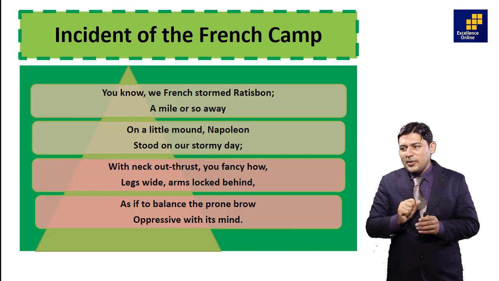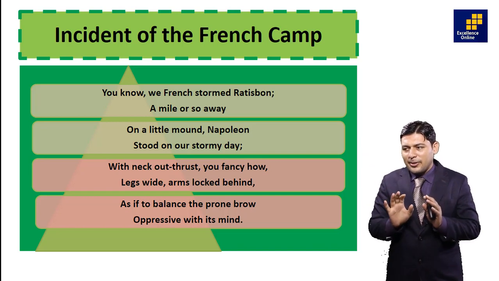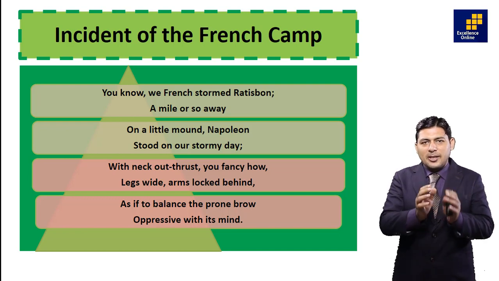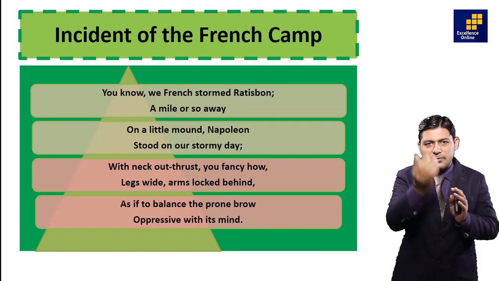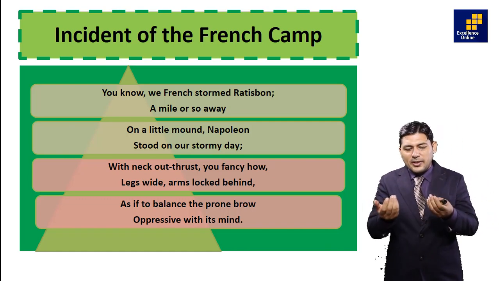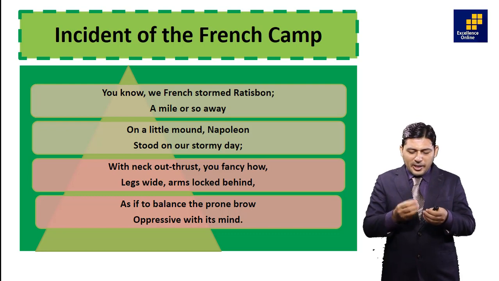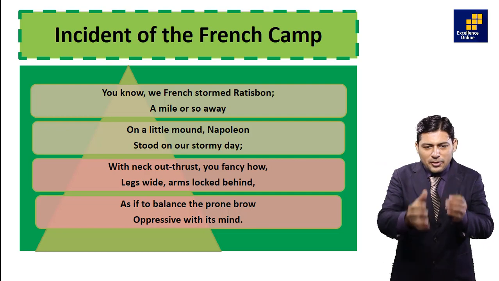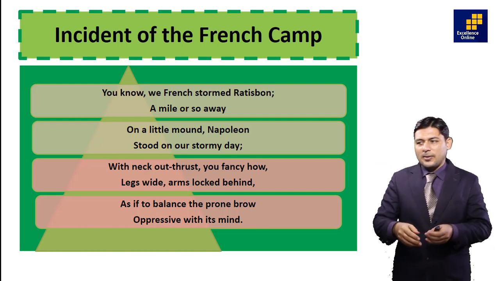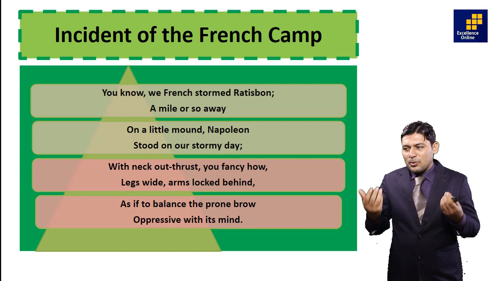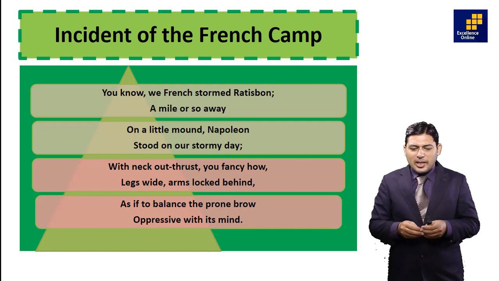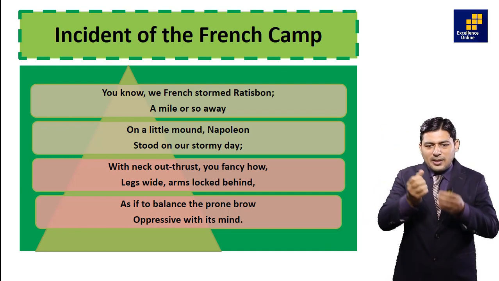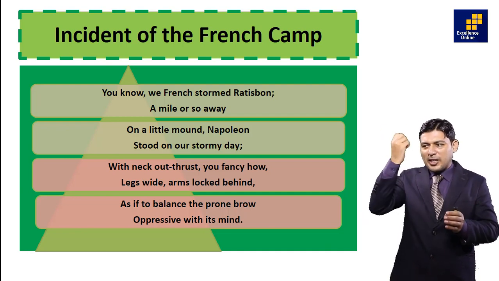With the neck out thrust, you could see, legs wide, arms locked behind. This is body language, he was standing. He was moving right and left, front and back. His legs were wide. His arms were locked behind. Obviously he was observing, he was thinking, he was planning, unconsciously or consciously, regarding the war situation. As if balanced upon the dare, oppressive with its mind. There were many operations, many thoughts, different kinds of feelings evolving in his mind.